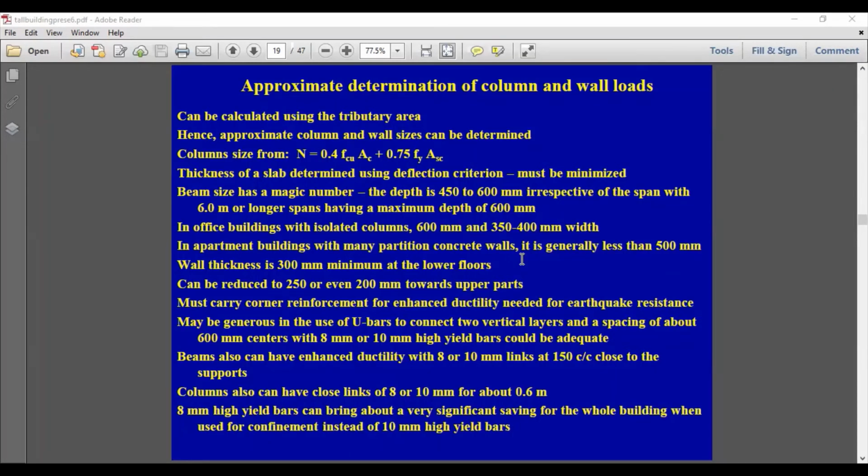With these efficient lateral load resisting systems that we use, you will find that the size of the beam is about 600 millimeters depth, even for a fairly tall building. The reason is, if you try to use a beam of a depth more than 600 millimeters, then you will find that the floor to floor height has to be increased.